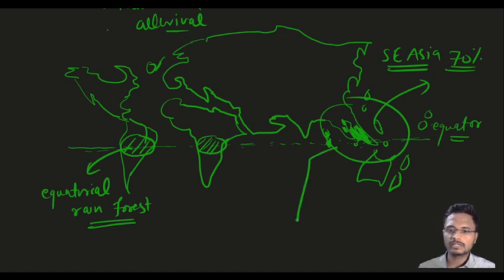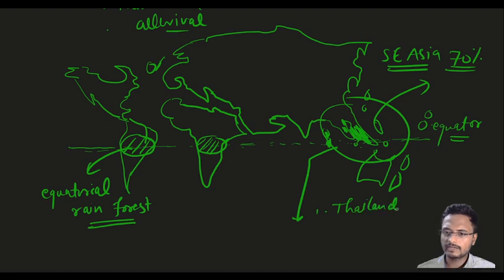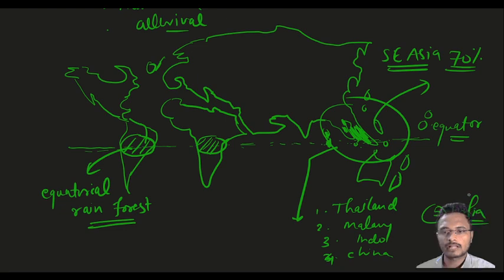In Southeast Asia, first is Thailand, the largest producer. Then we have Malaysia, Indonesia, then China, which is fourth, and India is the fifth largest producer of natural rubber.